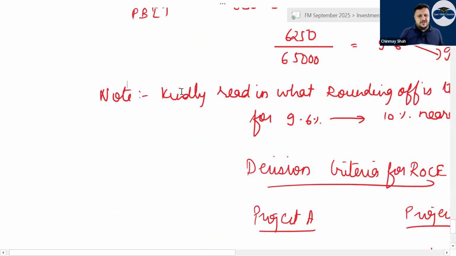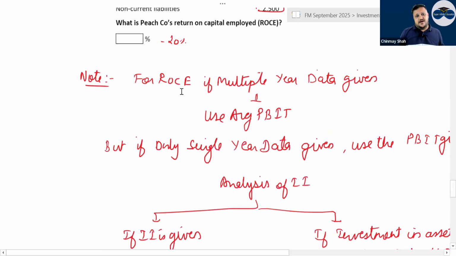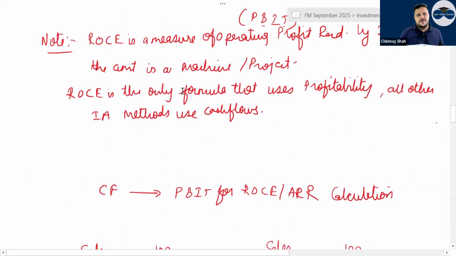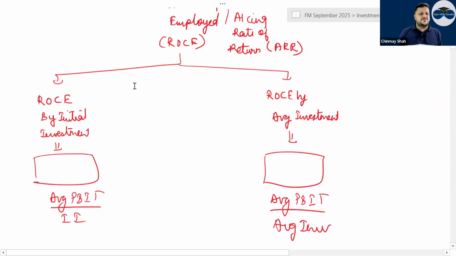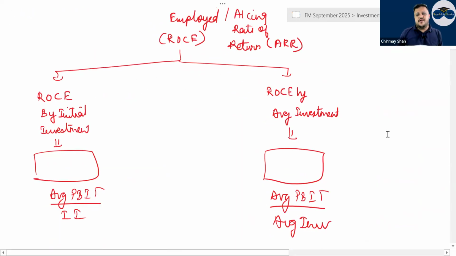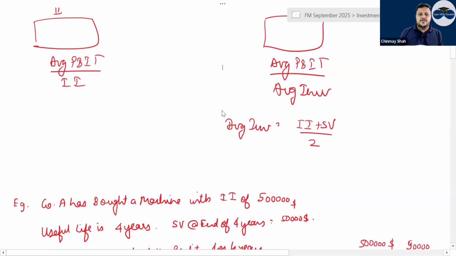Then generally, I start with ROCE, return on capital employed. The basic formulas of ROCE are ROCE by initial investment and ROCE by average investment. ROCE by initial investment means average PBIT divided by initial investment. And ROCE by average investment means average PBIT divided by average investment. Average investment means initial investment plus scrap value divided by 2.